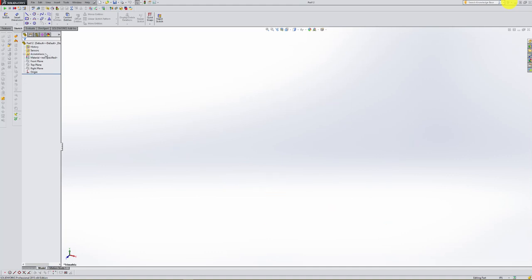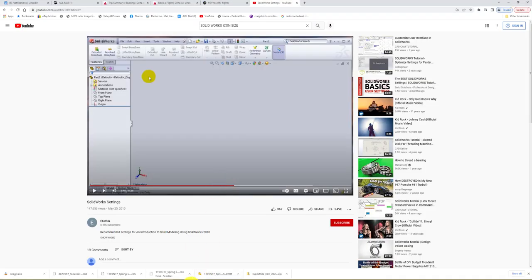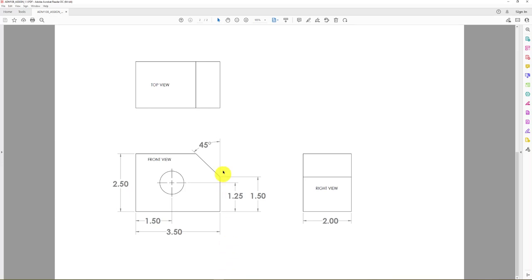So remember, over here on our left hand side, this is our feature manager tree. This tells us what we've got going on and what's been done, and kind of keeps a running history of it as well. There's a background registry that keeps every mouse click that you've done, so that kind of relates to your model size and everything else. Like I said, we're really not concerned about how many steps it actually takes us to do this. We just want to work through this thing in baby steps, one step at a time. So if you remember, we had our front view, and that's the one that we want to represent first.